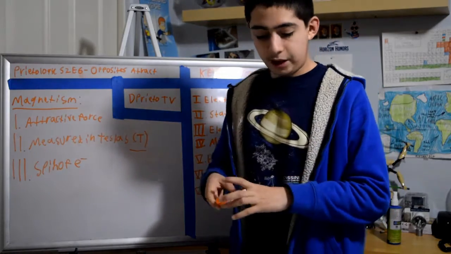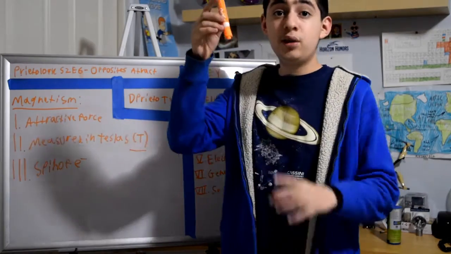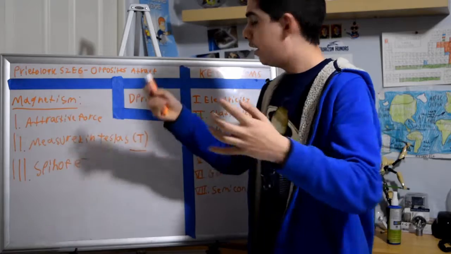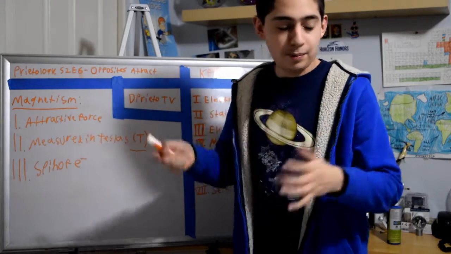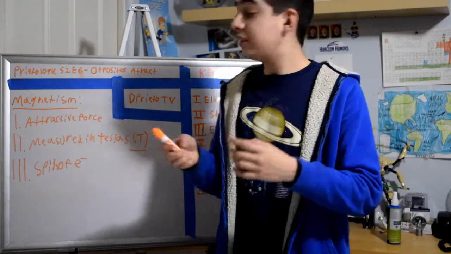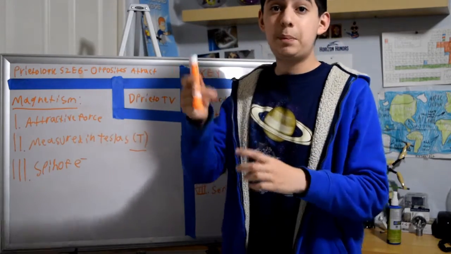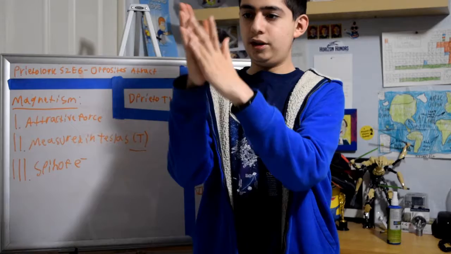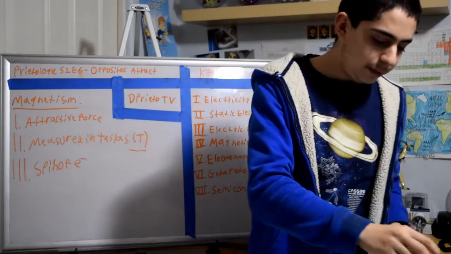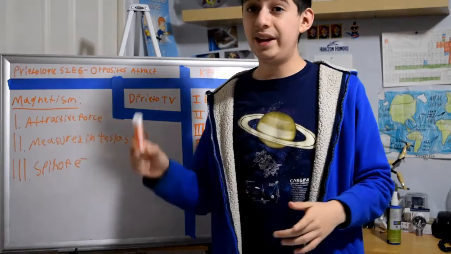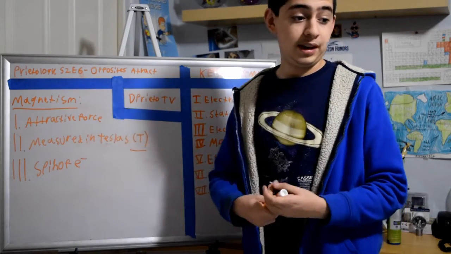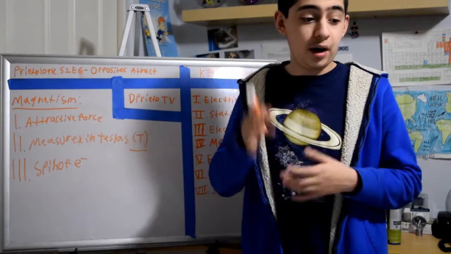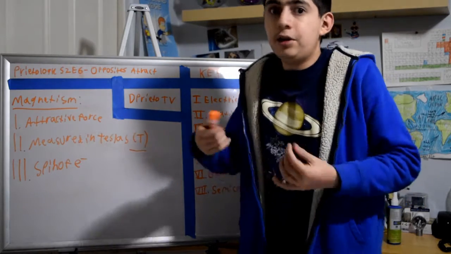Magnets have north and south poles, and opposites attract while like poles repel, same as with charges. Magnetism comes from the spin of electrons. Here's our model atom, and I'm going to try to spin it like that. That's how magnetism is made, and certain elements have that unique spin that makes them magnetic. Magnetism can be found in hard drives, in MRIs, which are used to scan the brain and the body, and in security tags for security purposes.